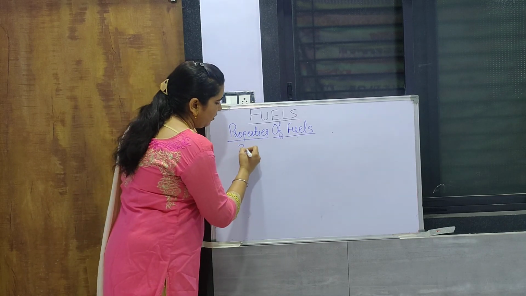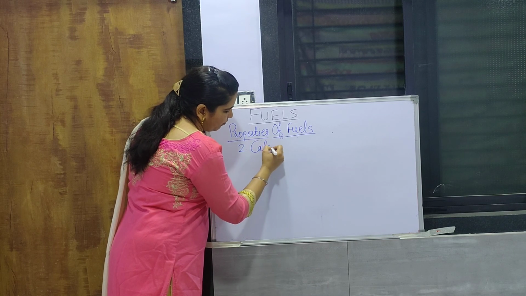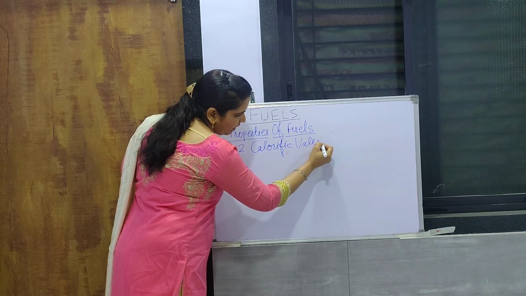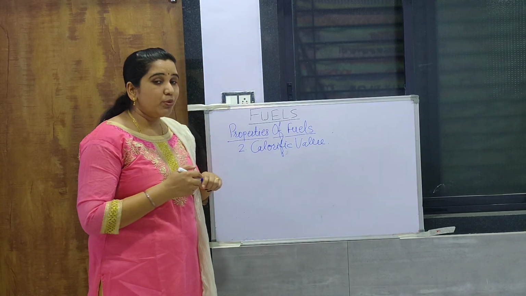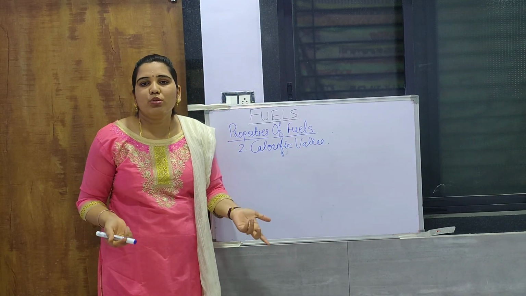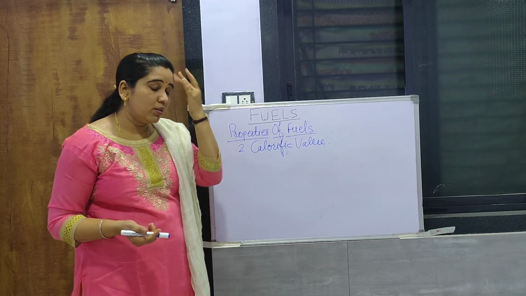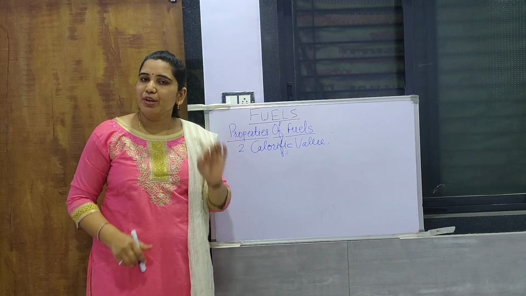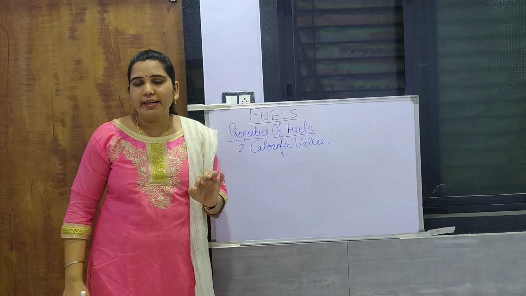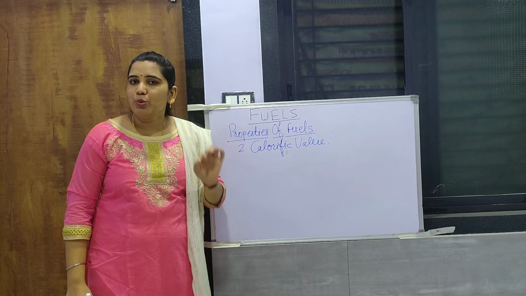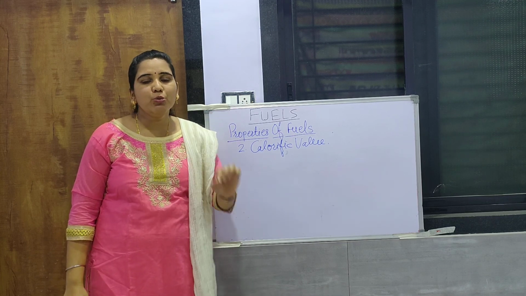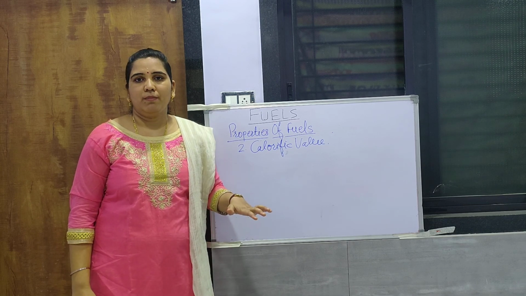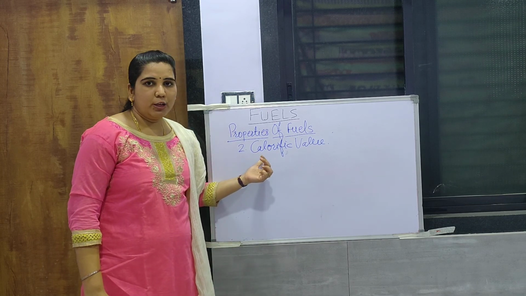So second is the calorific value. Calorific value itself indicates that particular calories are there, and whenever a fuel gives more calories, it is better or of good quality. So calorific value is the amount or quantity of heat which is liberated when 1 unit weight, 1 unit mass or 1 unit volume of a substance, that is fuel, is completely burned. That is called a calorific value.